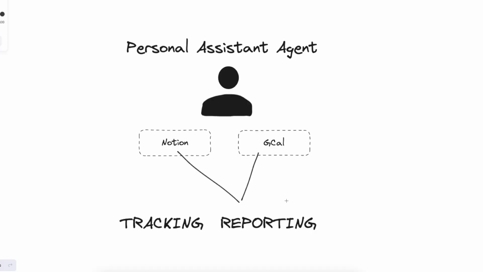Now, the main problem that I found with myself was not actually to do with the tracking, but more so to do with actually reviewing all that information that gets gathered. So in this project, what I'm going to be trying to do is to build some sort of AI agent that essentially looks at my Notion for my habit tracking, as well as my Google Calendar for my event-based information, and essentially combines the two sources to answer questions like, how many hours did I waste last week?